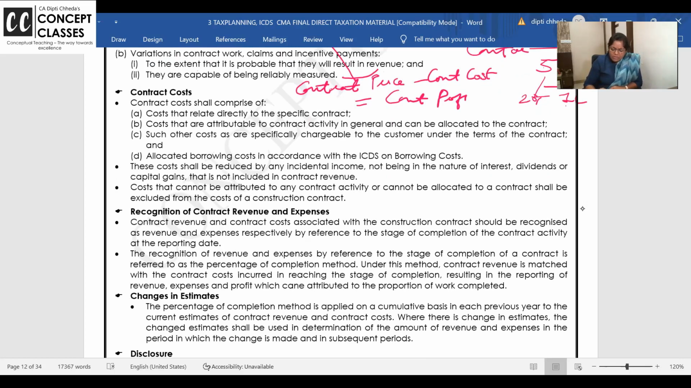All specific costs attributable to the contract: raw material, labor, dumpers, diggers, cranes you got on rent, interest cost and all. Specific costs, and contract-related general costs under ICDS, interest and all. These costs shall be reduced by incidental income not being in the nature of interest, dividend or capital gain. So small incomes you can reduce. Costs that cannot be attributed to the contract or cannot be allocated shall be excluded.